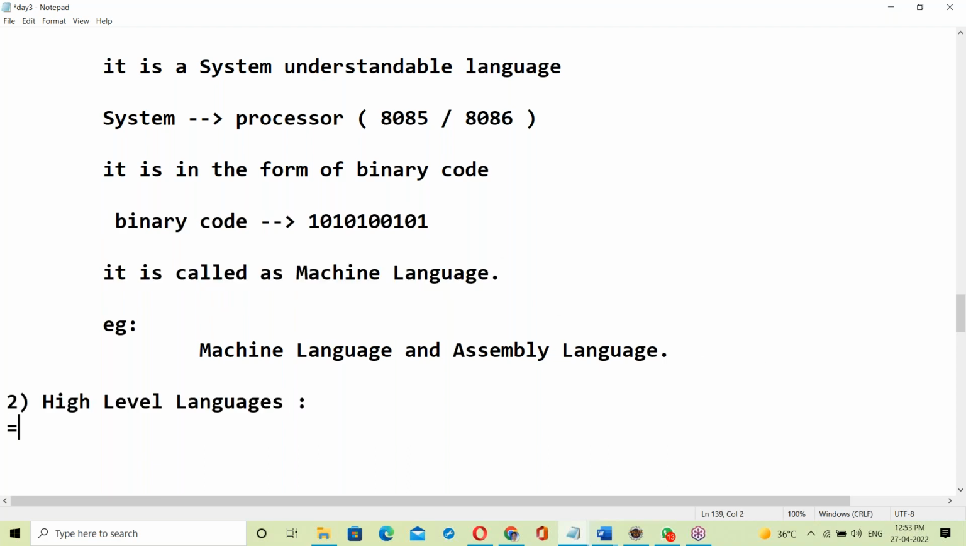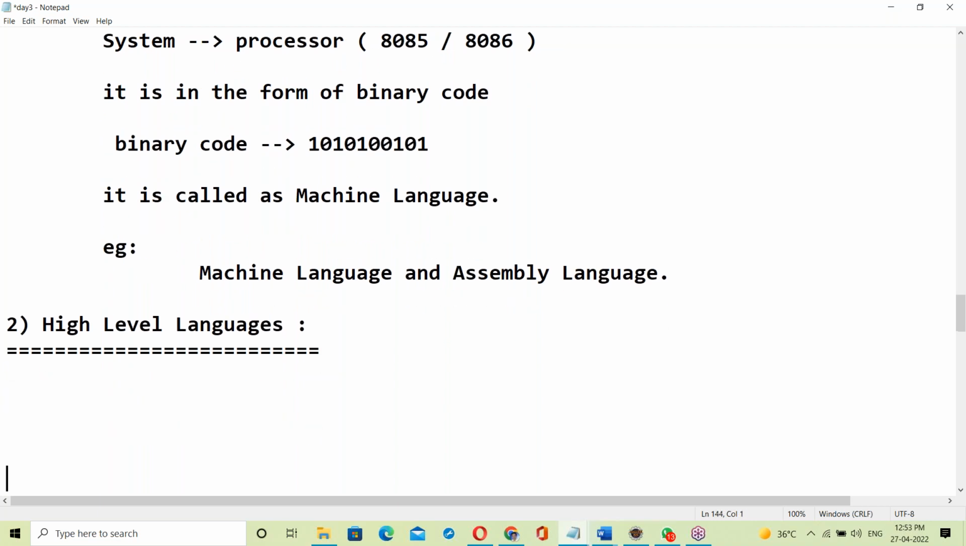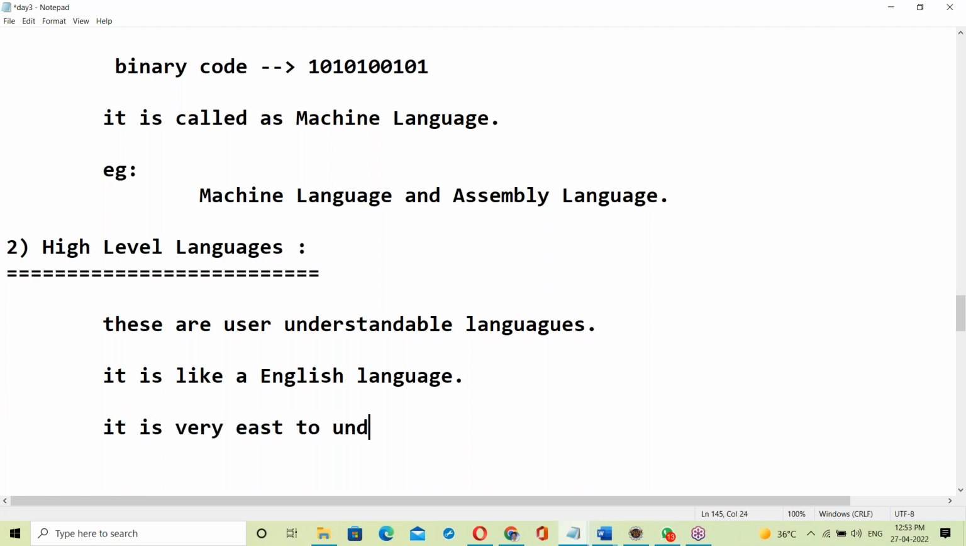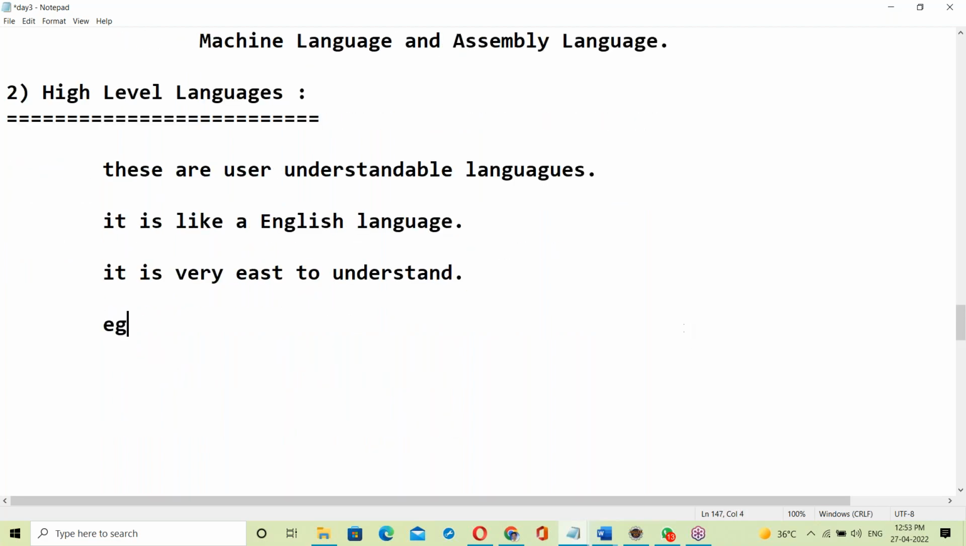Next, high level languages are user understandable languages. They are like English, very easy to understand.